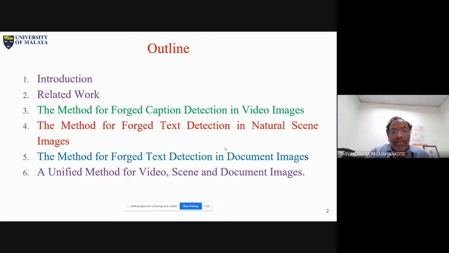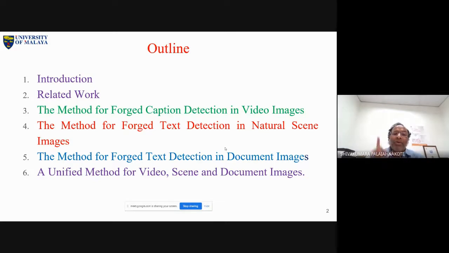So that's what you need to remember here. And finally, at the end, our algorithm should work for all three types of images. That is an interesting point here. See, I explained video is something different, natural scene text is something different, document is something different. Look, when you have difficulties in this way, there are not really any uniform difficulties here. That means complexity varies from one situation to another situation. When you have different situations like this, it is not so easy to develop a unified method.